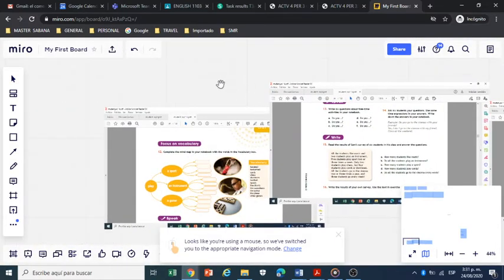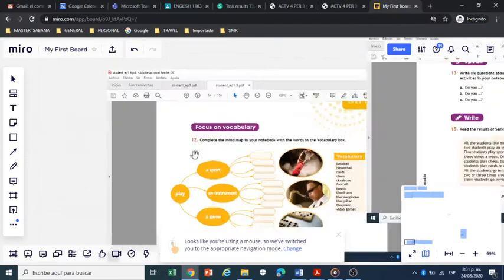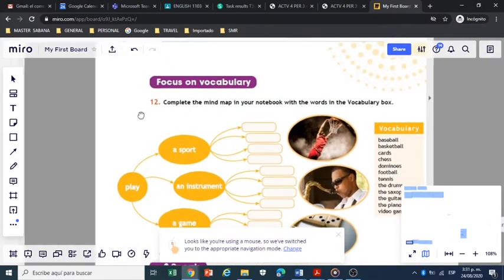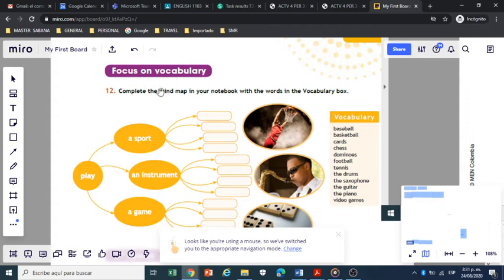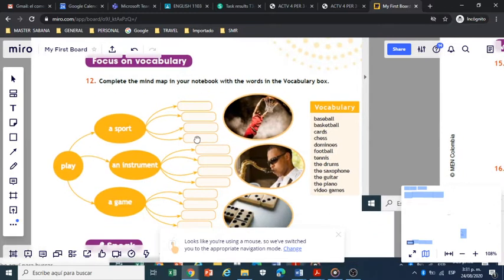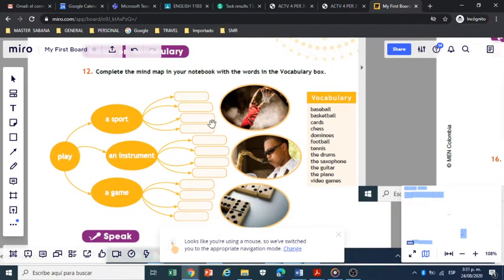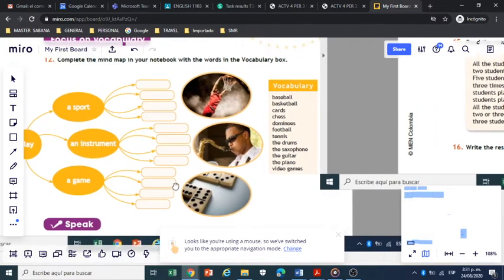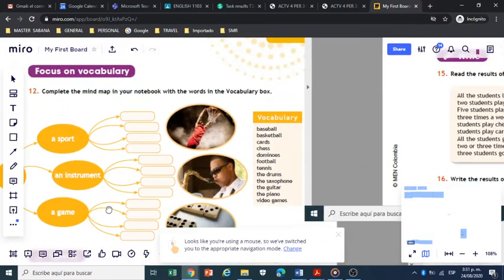Activity number 1, page 55, number 12. You are going to complete the mind map in your notebook, here in the book, with the words in the vocabulary box. So these words are going to be in these parts, okay? For example, sports. Which are sports? Which are a musical instrument, and which are game? Okay, so you are going to complete. This is activity number 1.